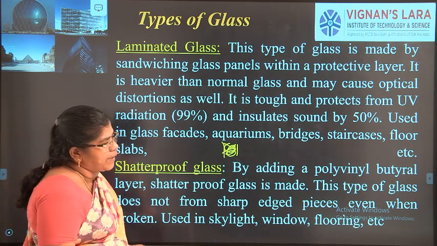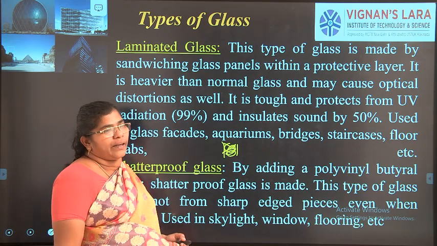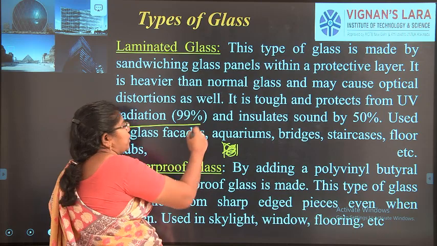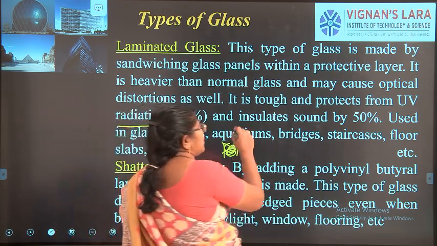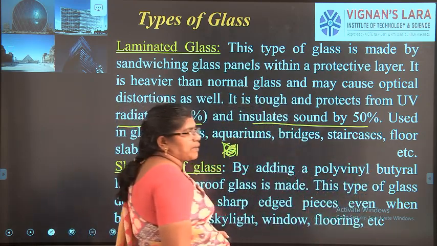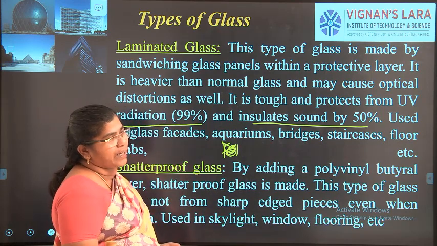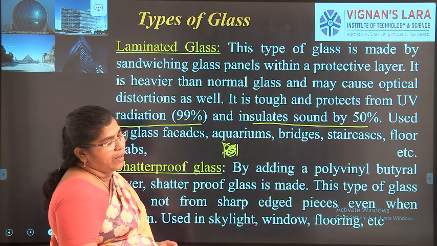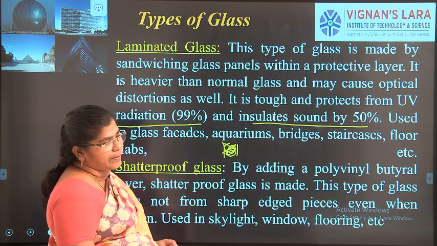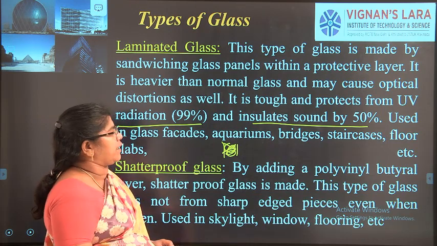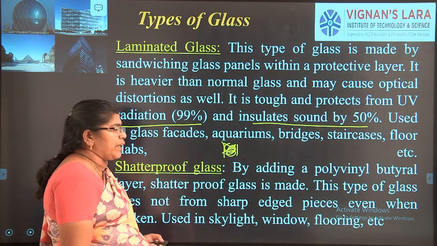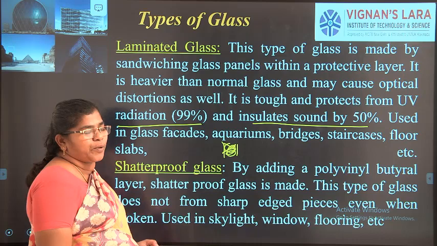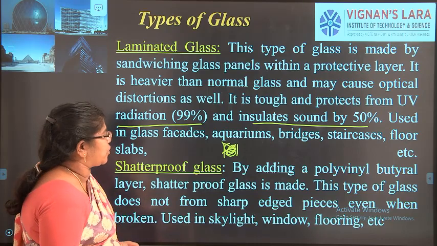The lamination protects against UV radiation up to 99% and insulates sound by 50%. Some glass has very little acoustic insulation, so when it is laminated with thermal proofing or acoustic proofing materials, it can be used.